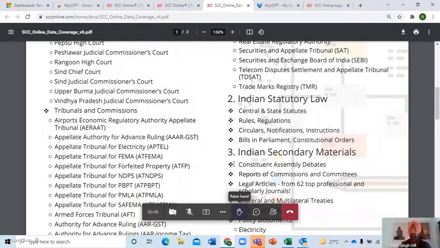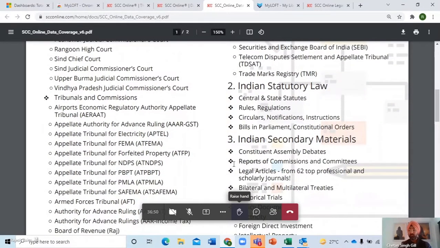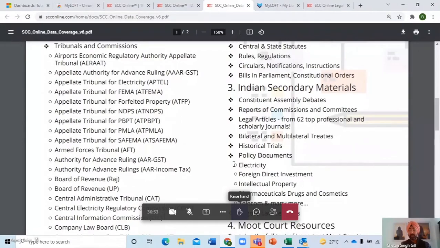Then you have tribunals, various tribunals. Those of you who do not understand the meaning of tribunal, though I think most of you would already know, just to bring everyone on the same page: tribunals are courts, but not like the generic courts that we usually have, which take care of civil or criminal matters. The bifurcation goes further down than just civil or criminal.